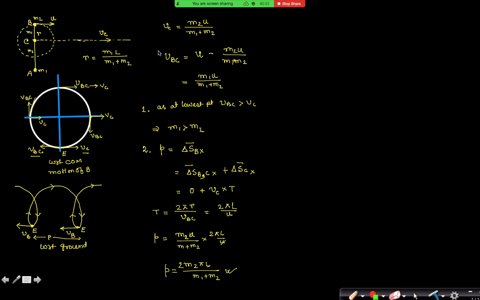Now what can I find about Q? If you closely observe this motion with respect to the ground, at this position. Q, yes. In the previous question, we can also tell by symmetry that the displacement made by B equals the displacement made by C. By symmetry means?